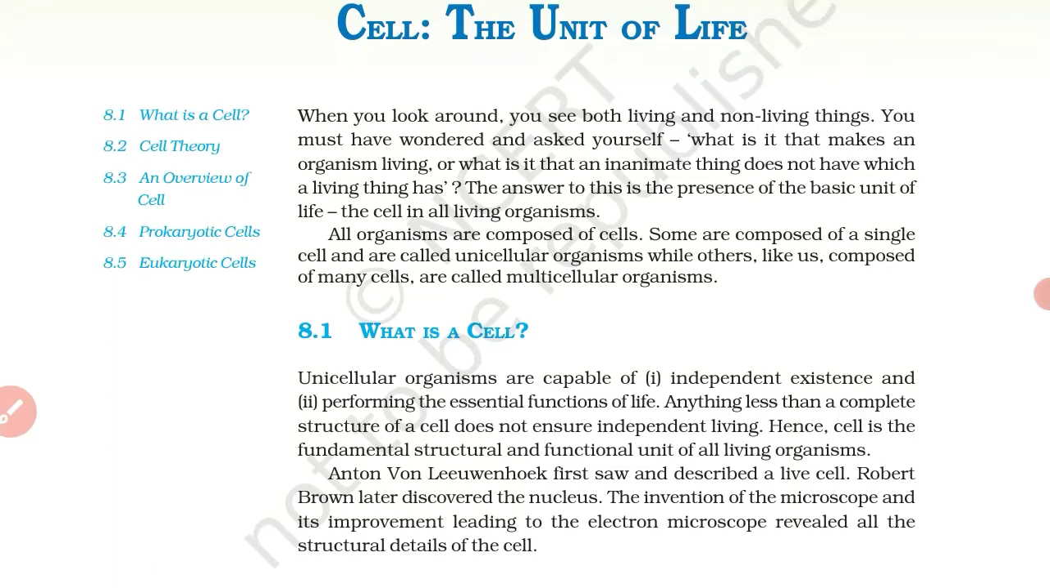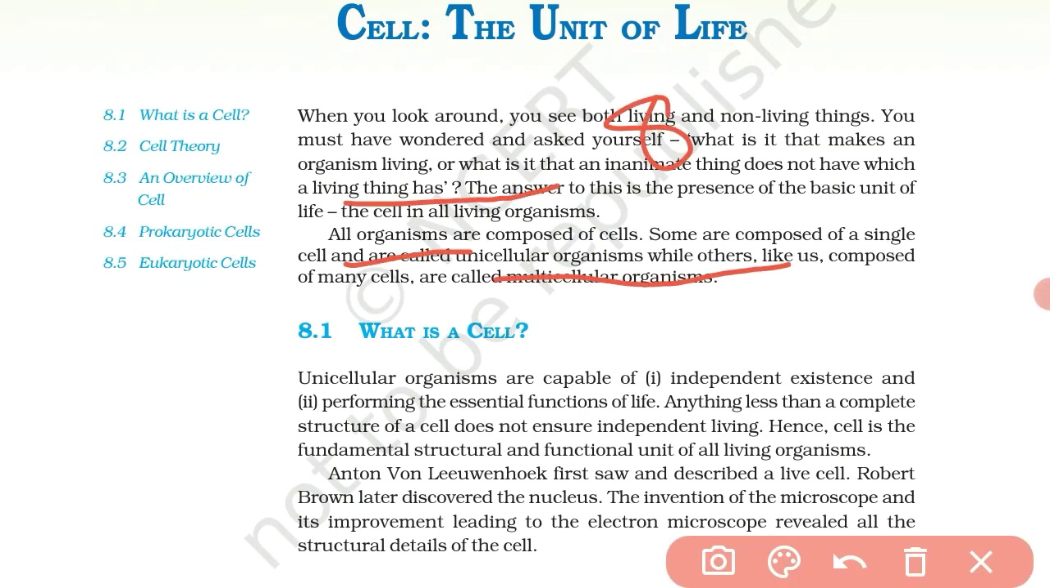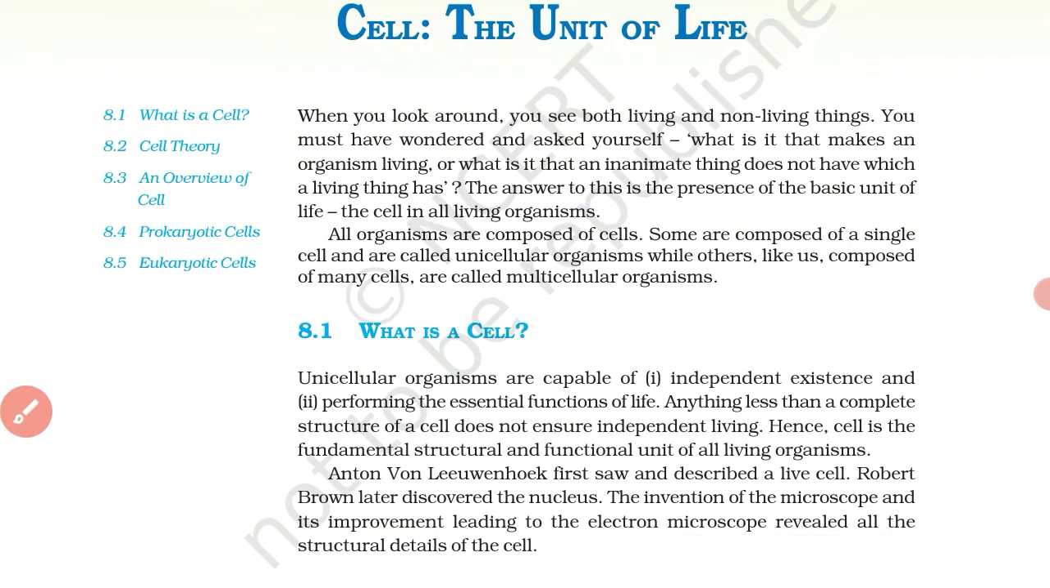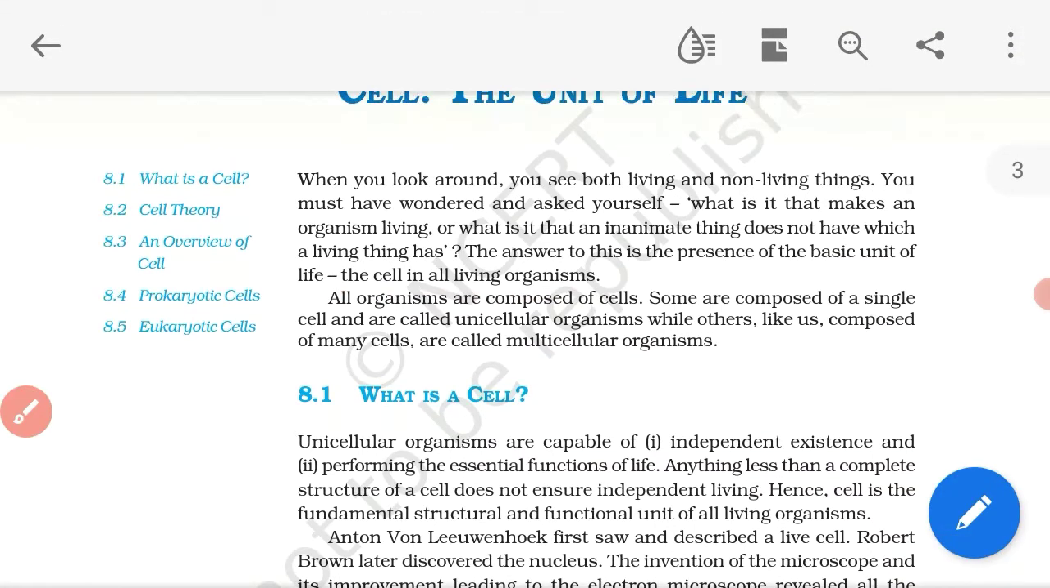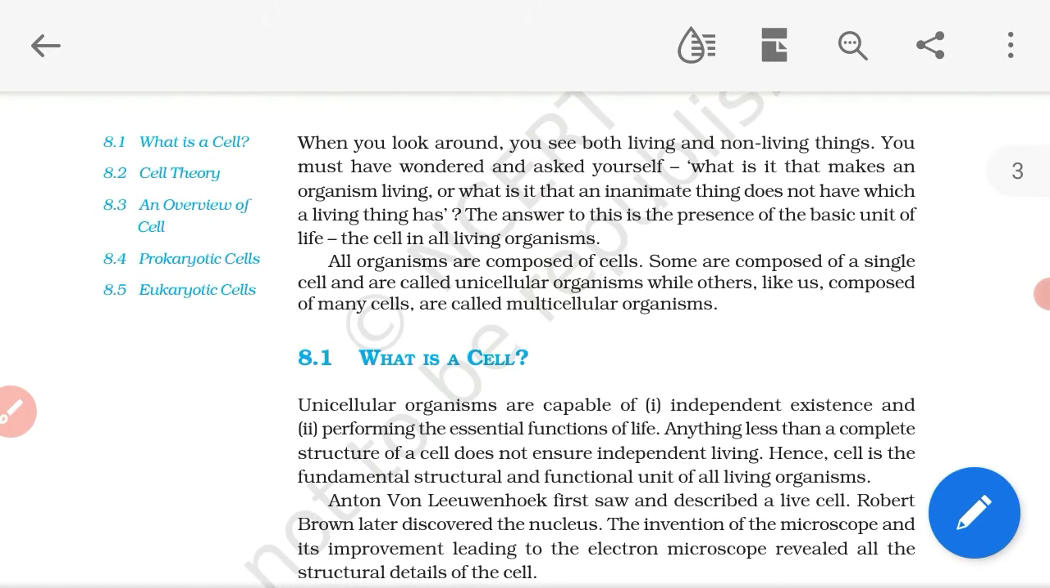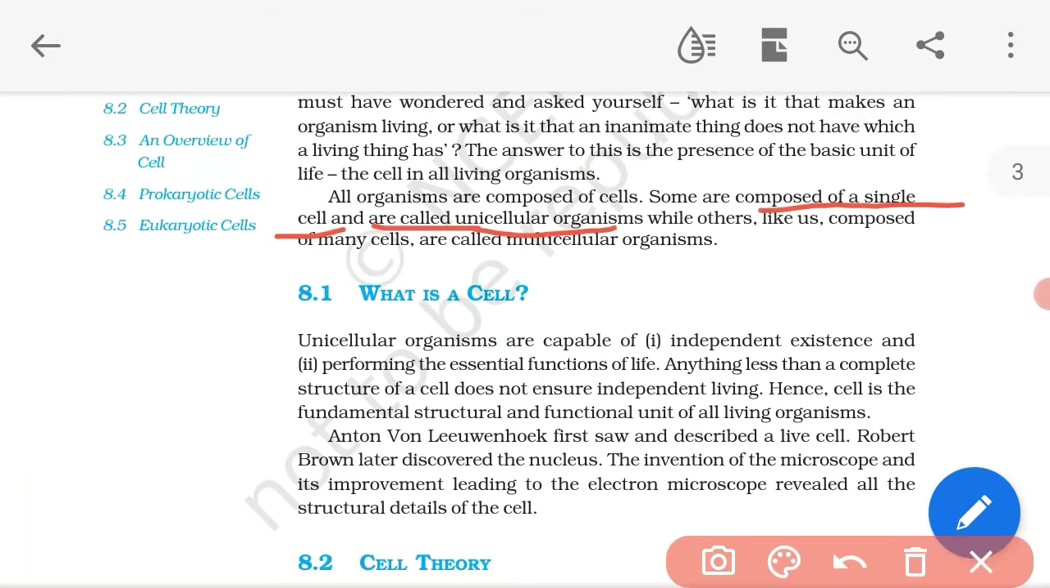The answer for this is the presence of the basic unit of life, that is the cell, in all living organisms. It means all living organisms are composed of cells. Some are composed of single cells and they are called unicellular organisms, and some are composed of many cells. Those are called multicellular organisms. It means an organism made up of more than 2 cells is called a multicellular organism.